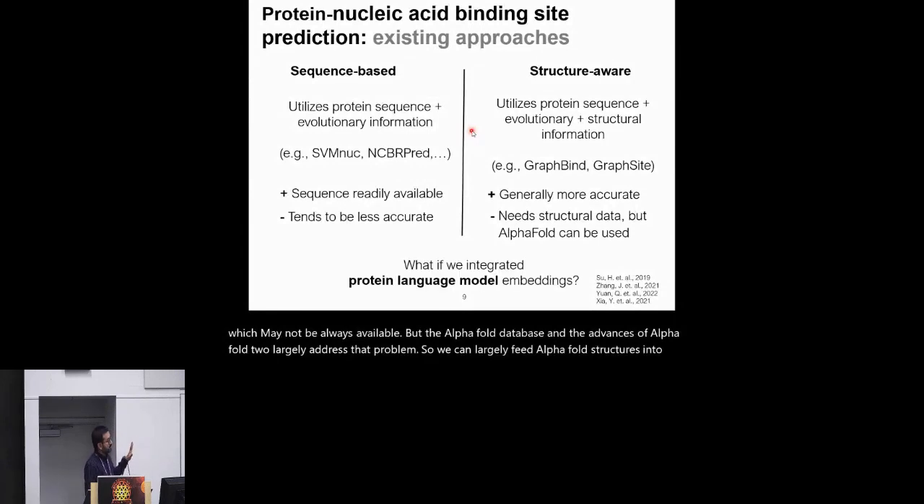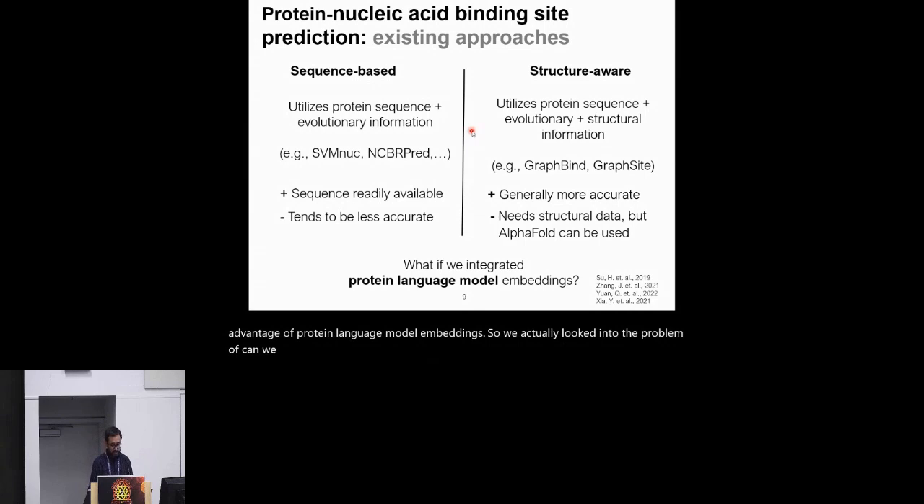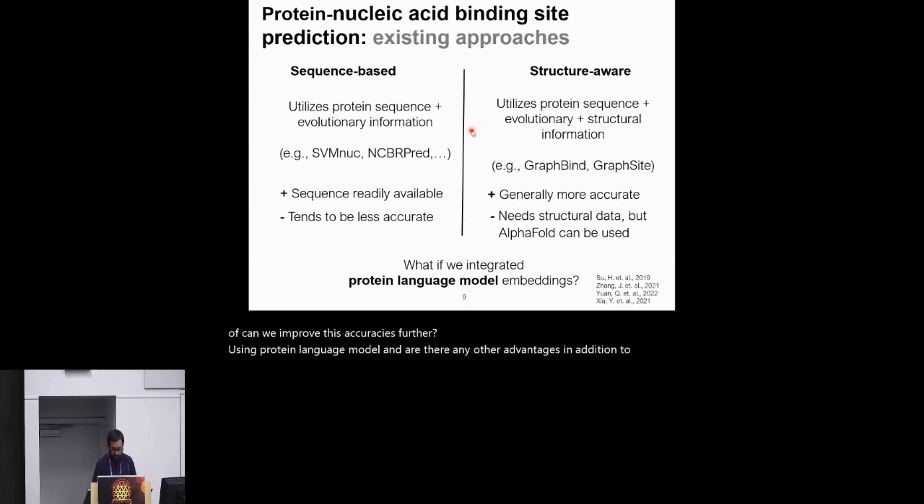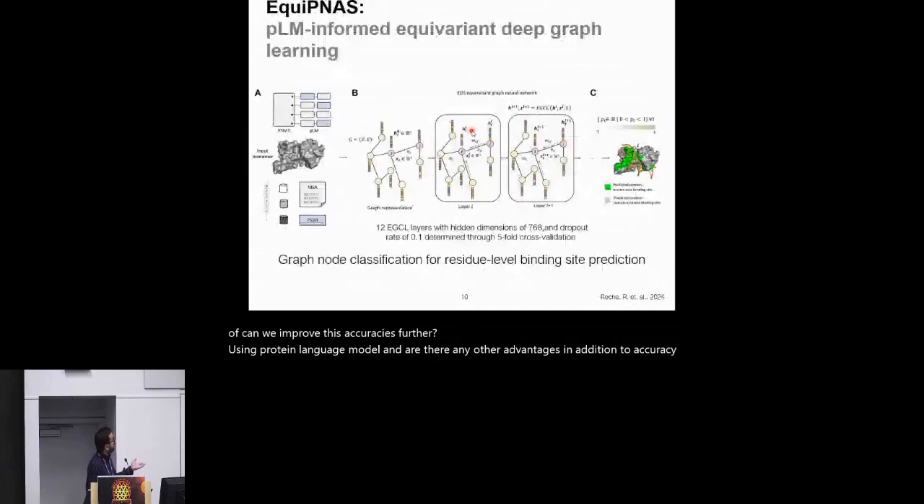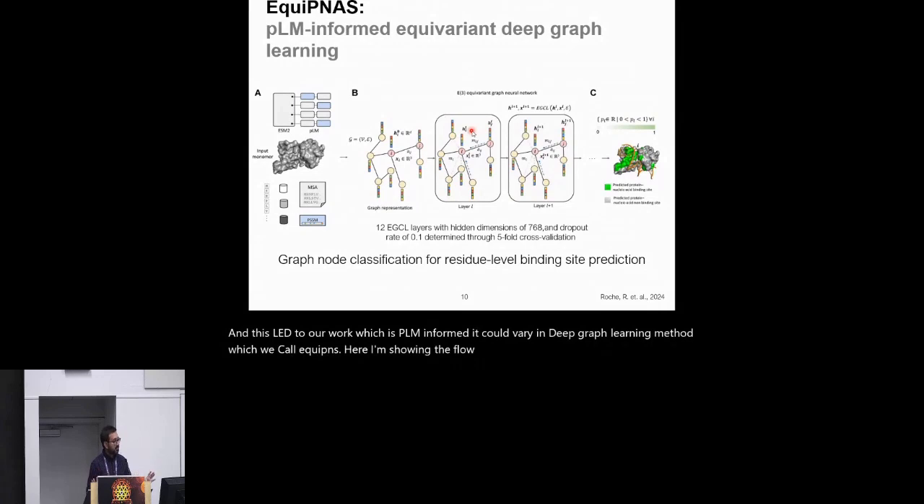However, these methods, at the time of publication of our work, did not take advantage of protein language model embeddings. So we looked into the problem of whether we can improve these accuracies further using protein language models, and whether there are any other advantages in addition to accuracy in using protein language model embeddings. And this led to our work, which is a PLM-informed equivariant deep graph learning method, which we call EquiPNAS. Here I'm showing the flow chart. This has three major parts.